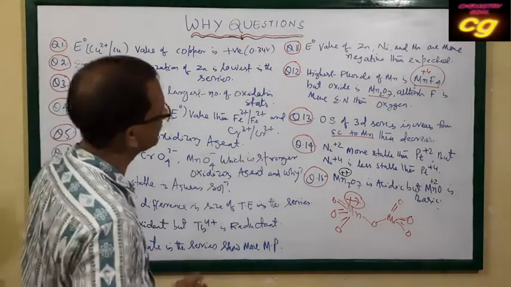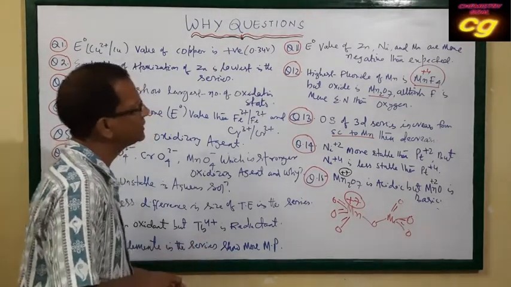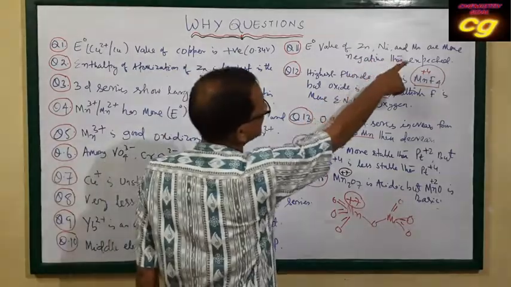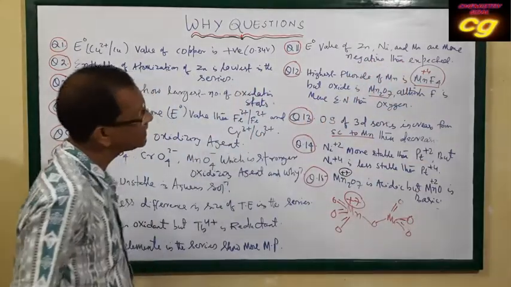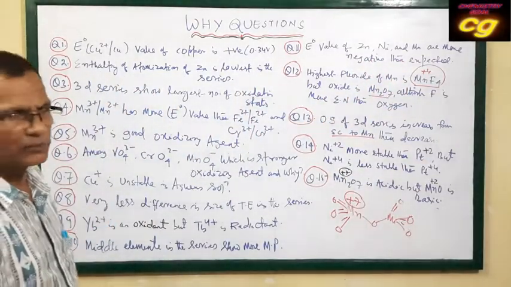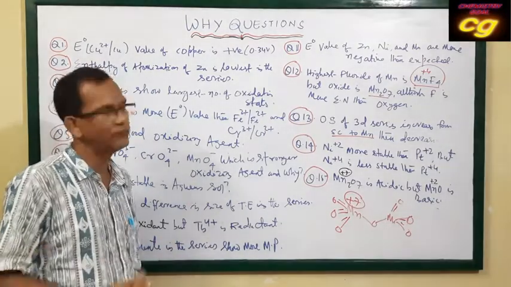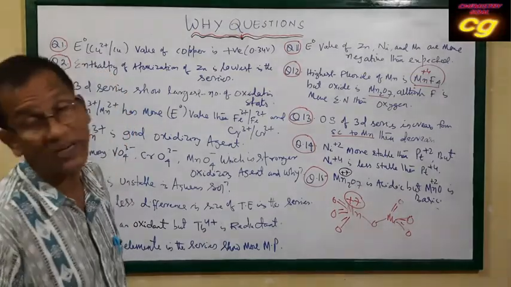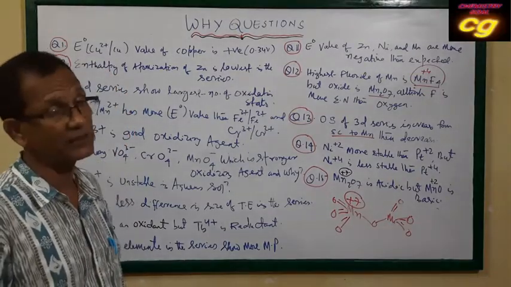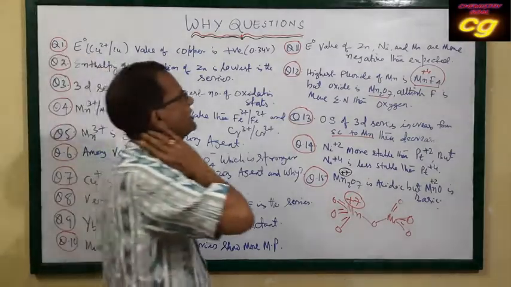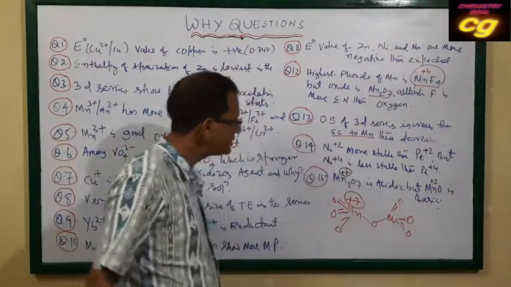Then question number 11, that is also important. The reduction potential values of zinc, nickel and manganese are more negative than expected. The negative value increases in case of zinc, nickel and manganese. What is the cause?